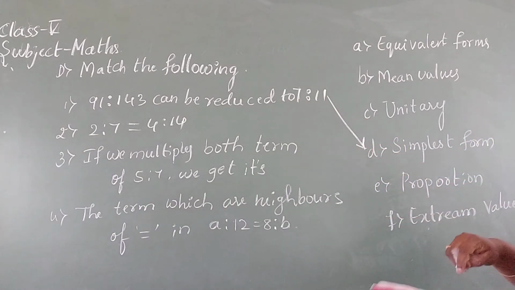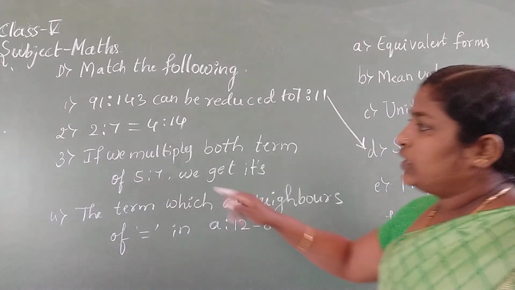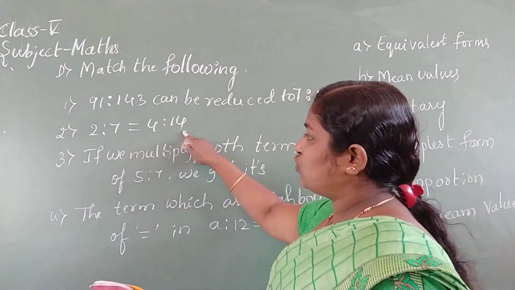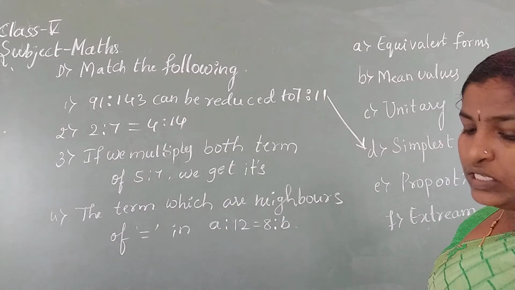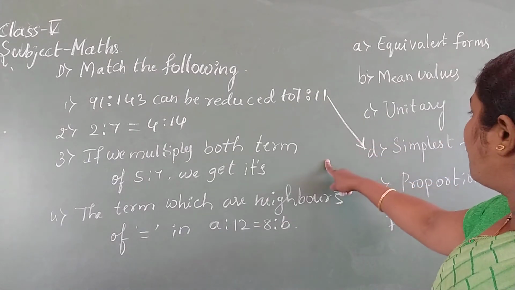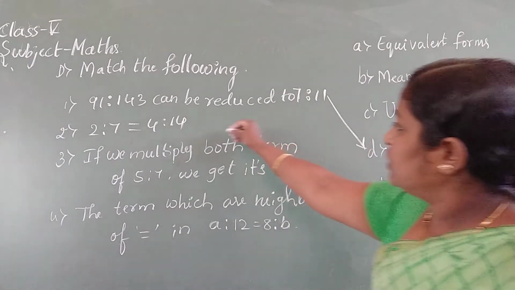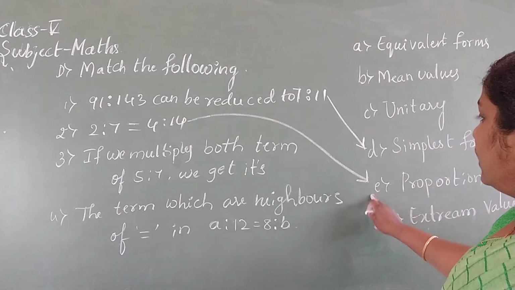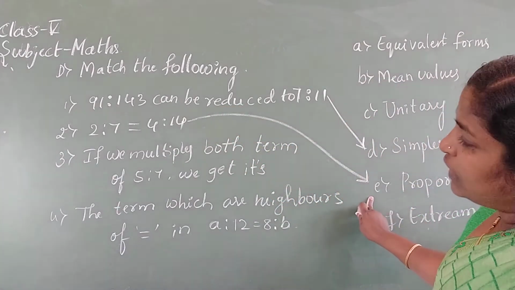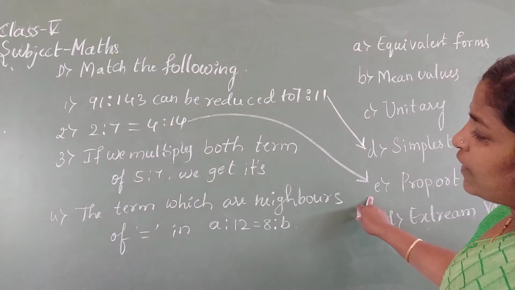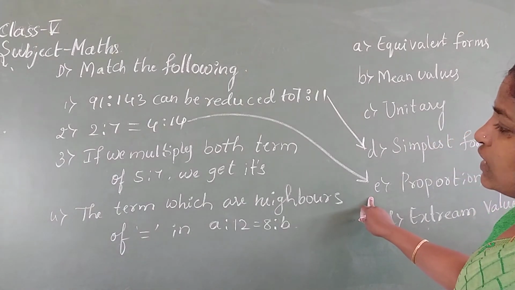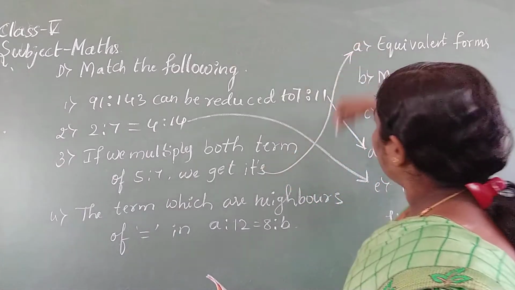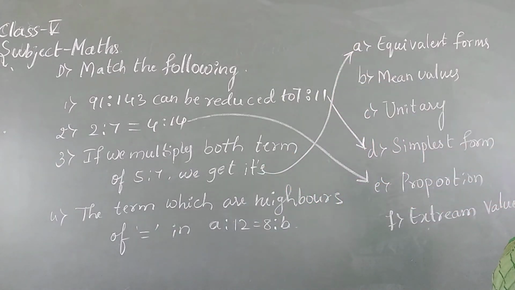So join to T. Next, 2 is to 7 is equal to 4 is to 40. What is this? This is proportion. We will join it to proportion E. Then if we multiply both terms of 5:7, we get its equivalent forms. A is the answer.